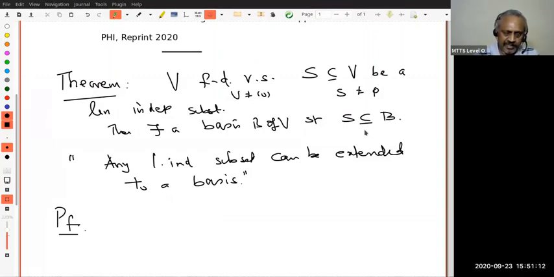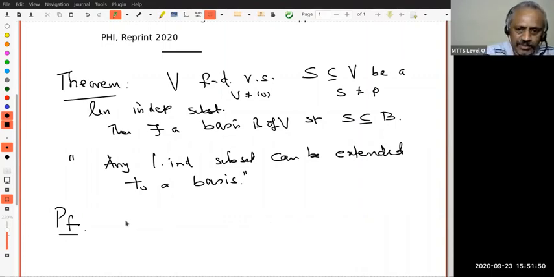Now remember, we are in a finite dimensional case. Which one of these characterizations will be useful? In fact, both are useful, but in this case, what do you think I will invoke? Can you guess? Maximal linearly independent. Compare with the earlier result. S is a spanning set, so I wanted to look for a minimal spanning set. Here it's a linearly independent set. Therefore, I should look for a maximal linearly independent subset. Do you see the duality? Very good. So that's what we want to prove.